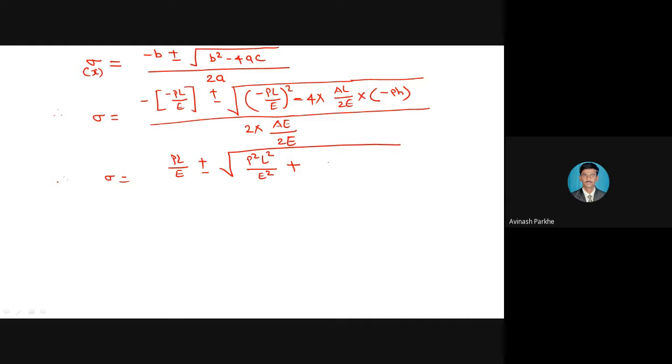And the remaining terms: you can see the 4 is present at the denominator, 2 is present, so 2 ones are 1, 2 twos are 4. So you will get the final equation in the form of plus 2 into A into L into PH divided by E.